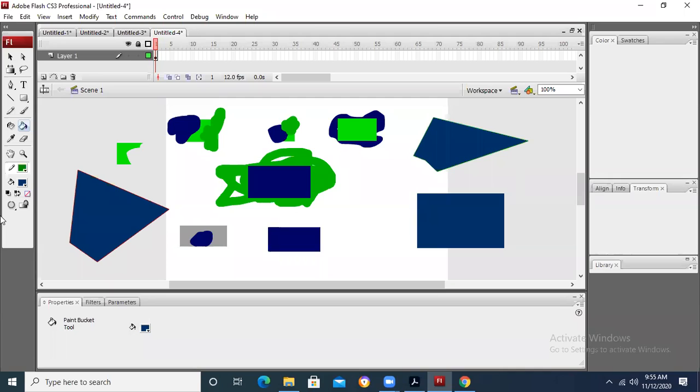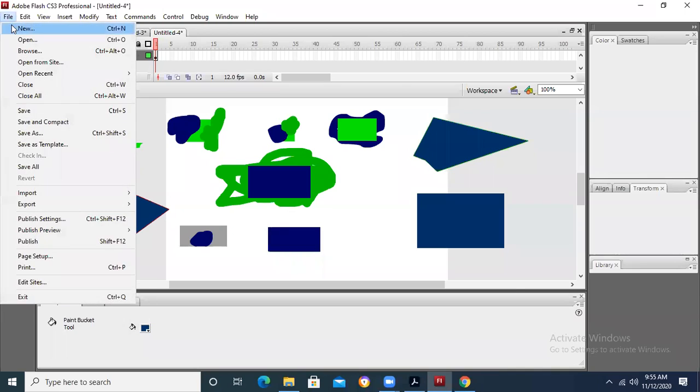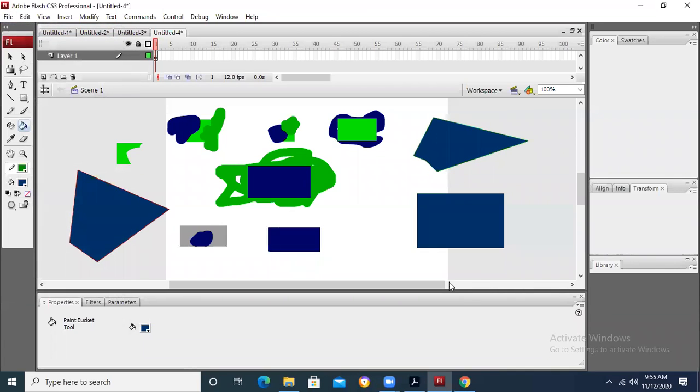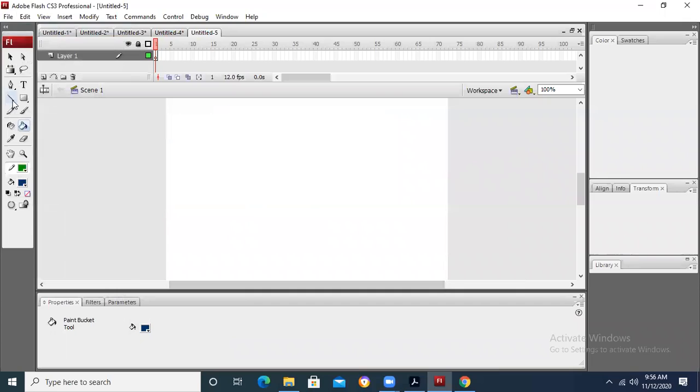Although we have got two buckets there. One is paint fill. This is fill color and this is paint bucket. Paint bucket is used when we draw the object first and then we fill the object. Just like if we are drawing some object first, let's